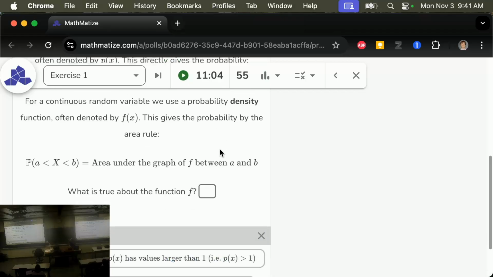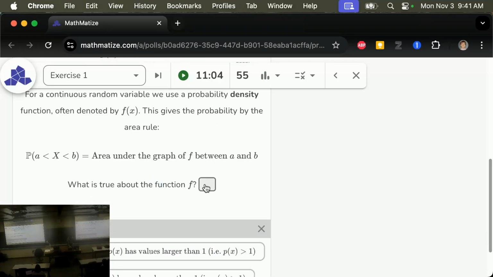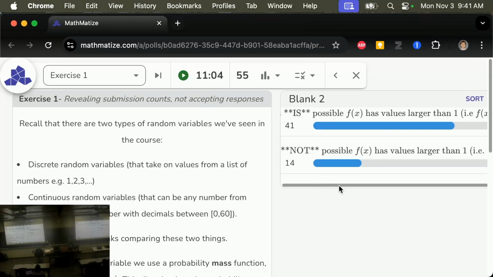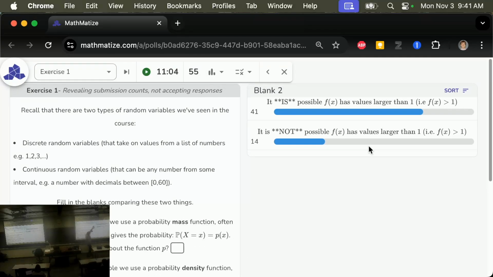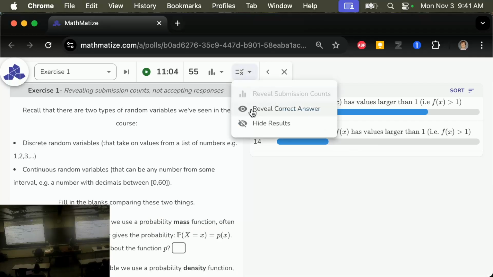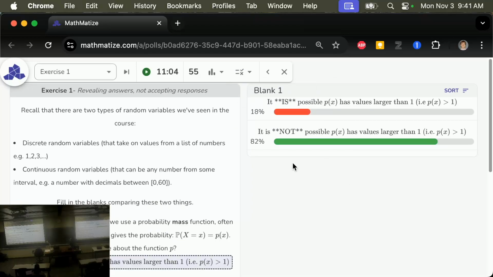And what is true about the function f? This time, 41 people said it is possible f has values larger than 1, and 14 people said it is not possible. And that is the correct answer. Phrased this way, people, I think, got the questions right. f can be larger than 1. f can be larger than 1.